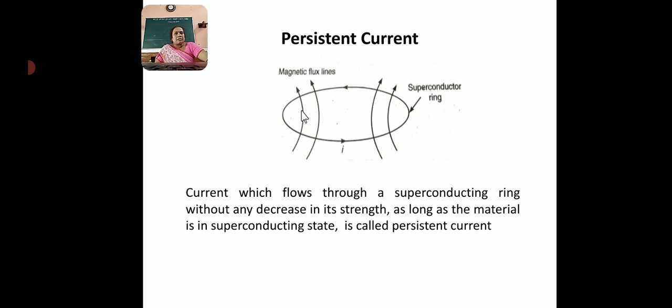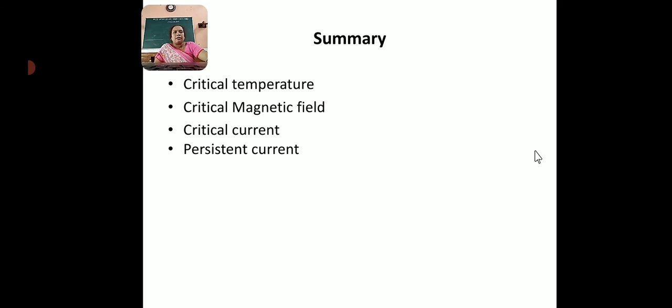The current persists even after removal of the magnetic field. If the magnetic field is removed, the current still flows. That is known as persistent current. So persistent current is defined as the current which flows through a superconducting ring without any decrease in its strength, as long as the material is in the superconducting state.